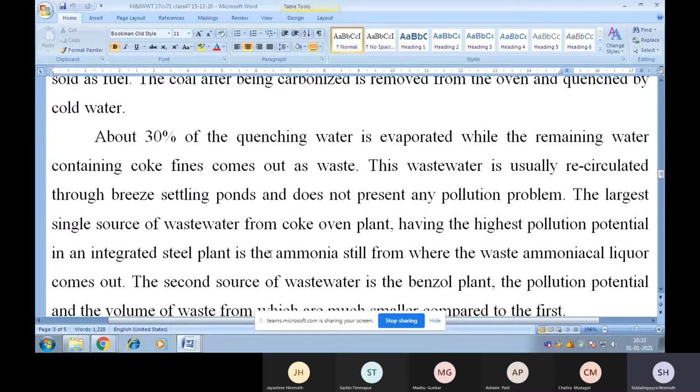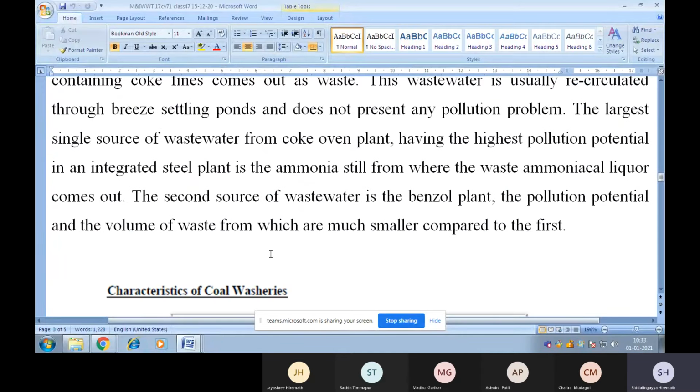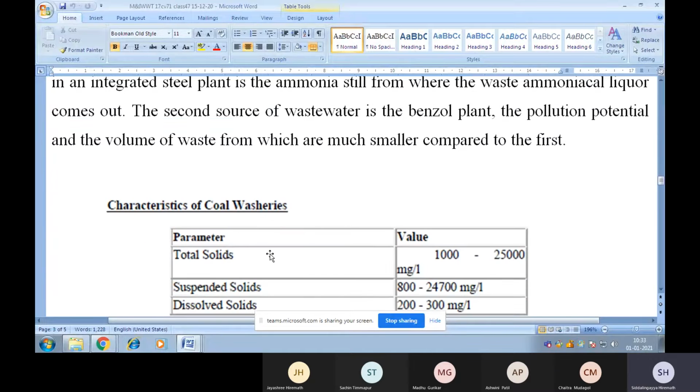The largest single source of wastewater from a coke oven plant, having the highest pollution potential in an integrated steel plant, is the ammonia still, from where the waste ammoniacal liquor comes out. The second source of wastewater is the benzol plant, the pollution potential and the volume of waste from which are much smaller compared to the first.